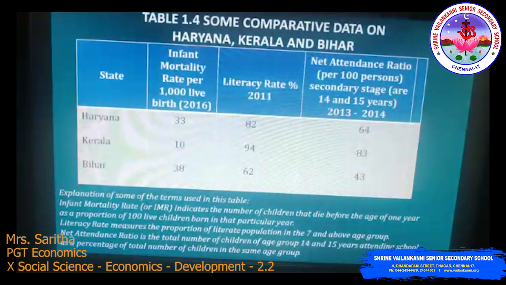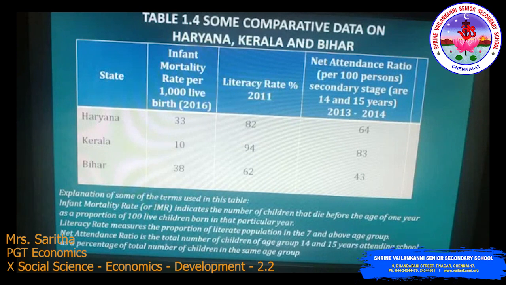Move to the other one. Some comparative data on Haryana, Kerala and Bihar. State, infant mortality rate per 1000 live births 2016, literacy rate percentage 2011, net attendance ratio per 100 in secondary stage, 14 to 15 years, from 2013 to 14.